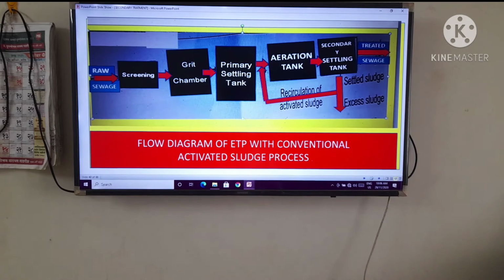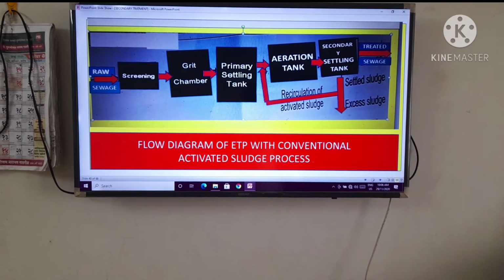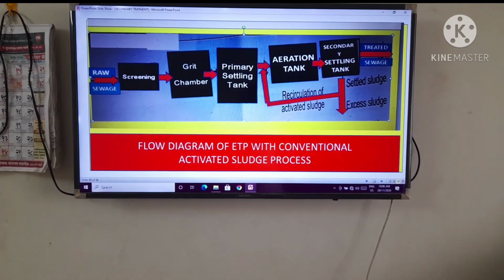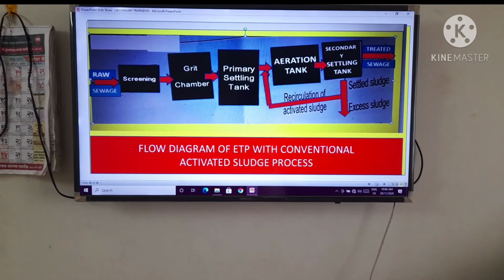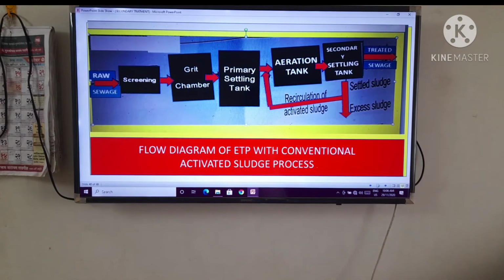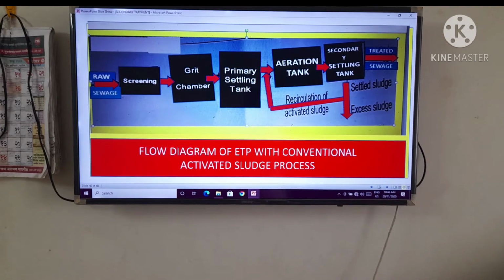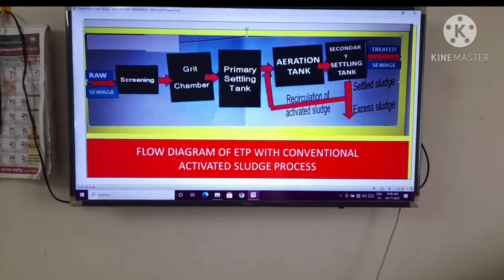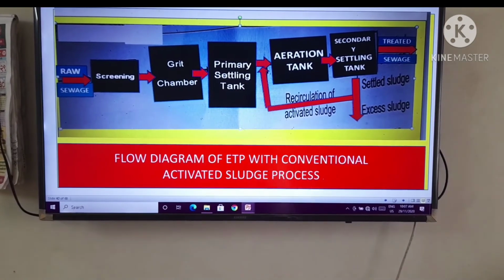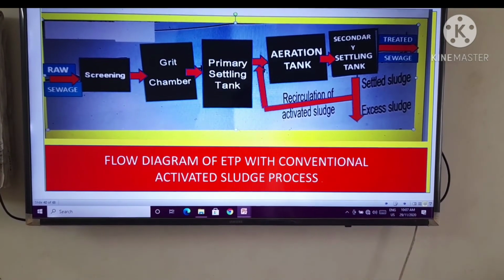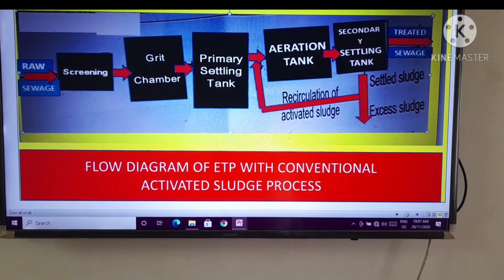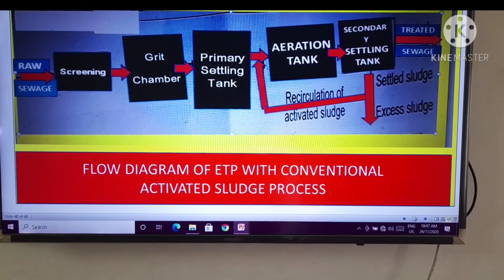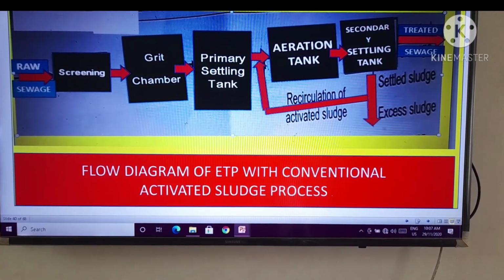Now we have to understand the flow diagram of an ETP with the conventional activated sludge process: raw sewage, screening, grit chamber, third primary settling tank, fourth aeration tank, fifth secondary settling tank.